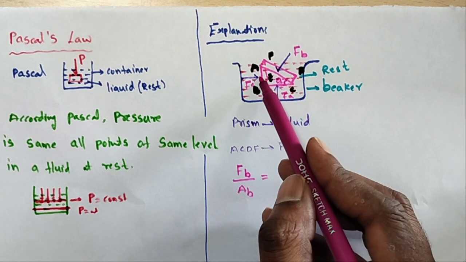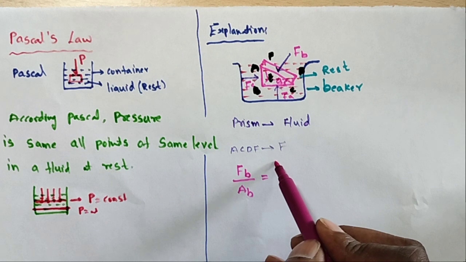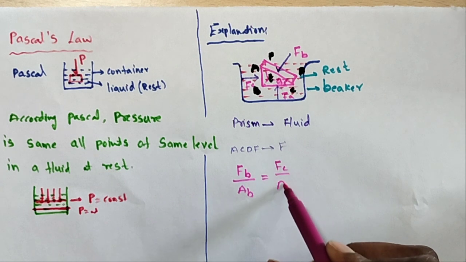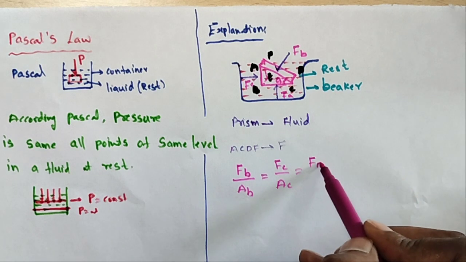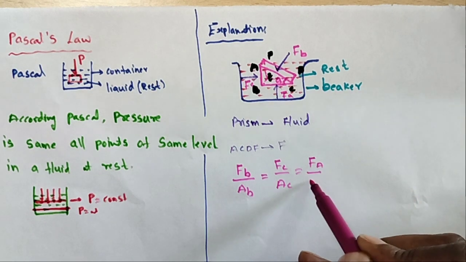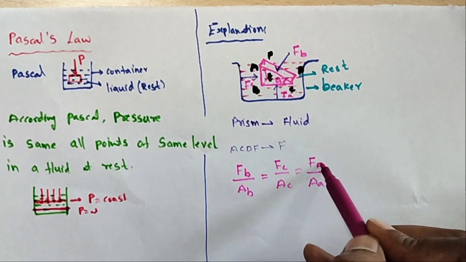Here the pressure is FC by AC, and here the pressure is FA by AA, taking small a.